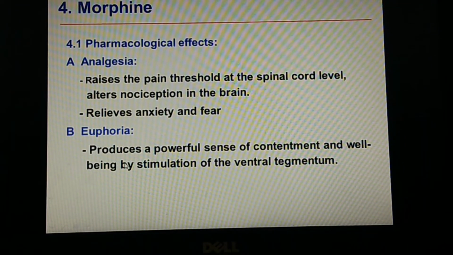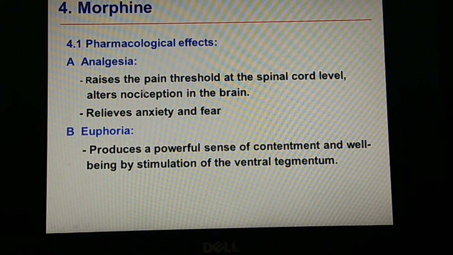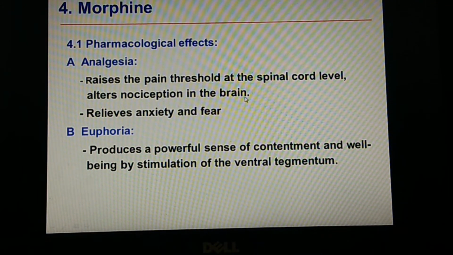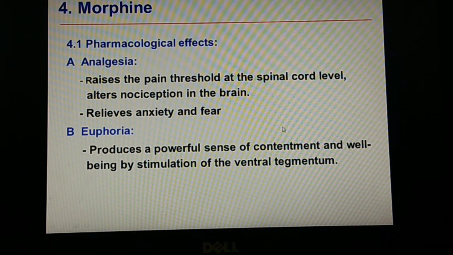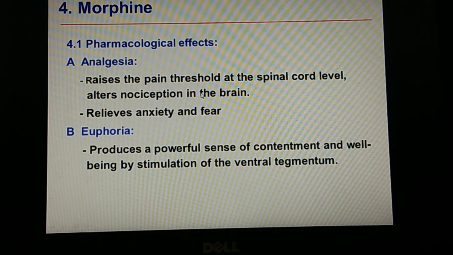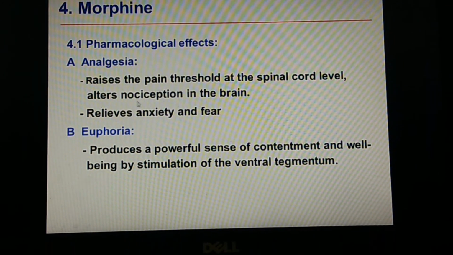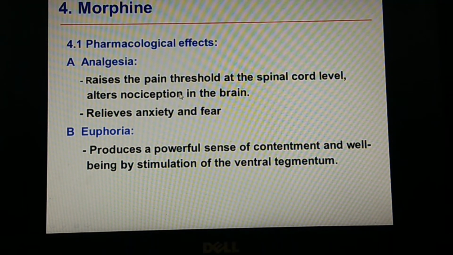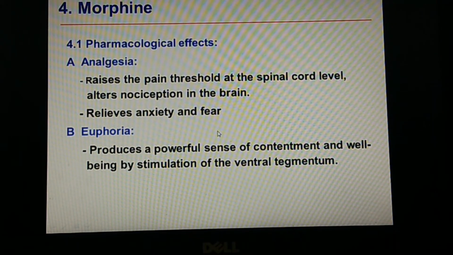And coming to the actions of morphine, it shows analgesic action, and it raises the pain threshold at the spinal cord level and alters the nociception in the brain. So this itself can relieve pain in various parts of the body. It also relieves anxiety as well as fear. As it causes sedation, the patient's anxiety may be relieved with the sedation and even the fear.